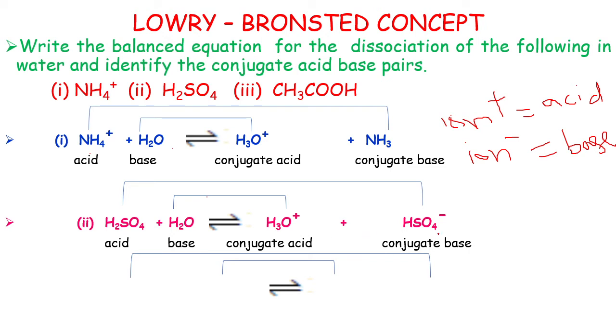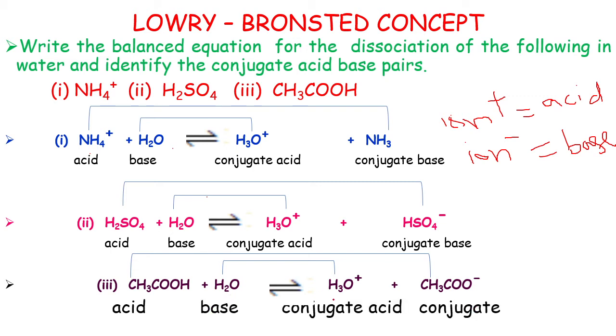Now let us take the acetic acid. Acetic acid donates a proton, acetic acid is a weak acid. Here water is a base, it accepts a proton from acetic acid and forms hydronium ion and acetate ions. It is a conjugate acid, it is a conjugate base. So in this way we have to identify the conjugate acid and base pairs.